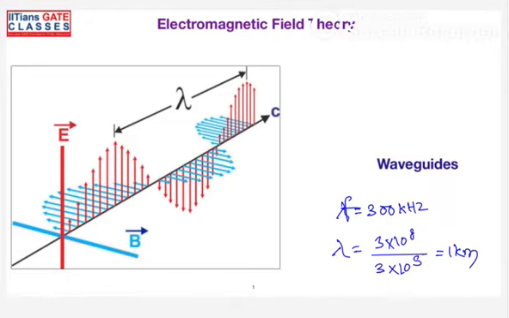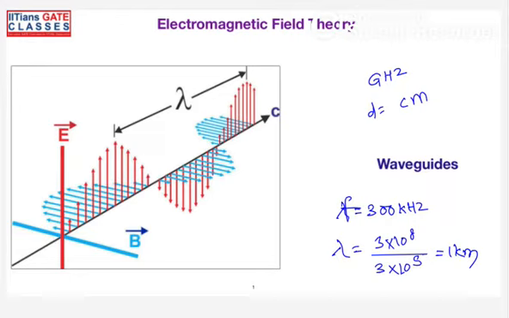Later in our discussion, you can see how the waveguide dimensions are related to the frequency of operation. As of now, remember that the dimension of the waveguide is purely a function of the frequency. When you go for gigahertz frequency, your dimension is going to be in the order of centimeters, so you can easily design the waveguides.